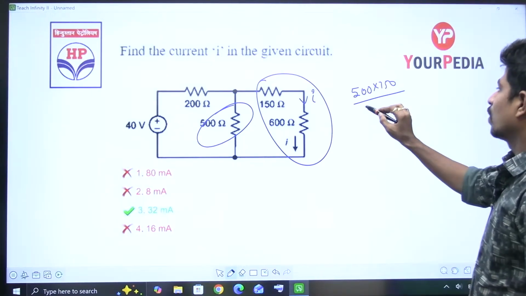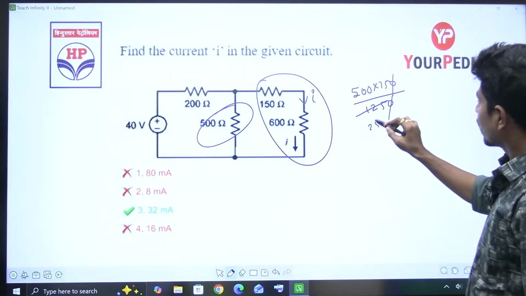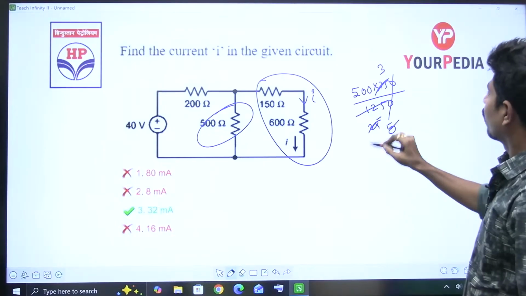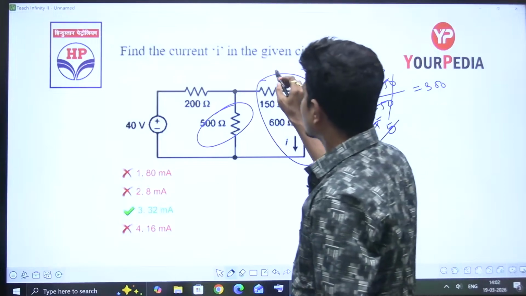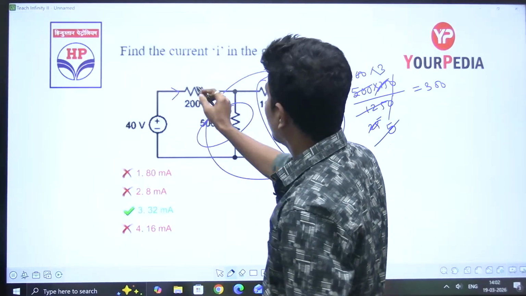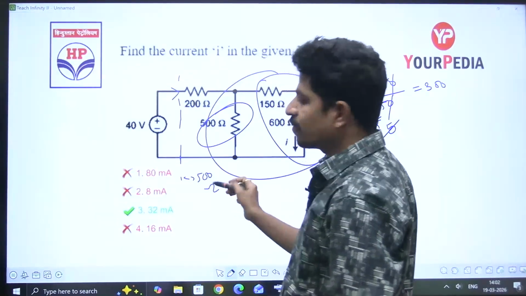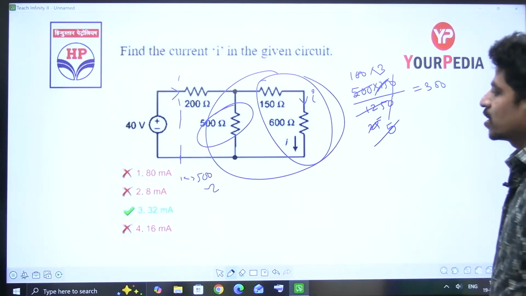1250, 0 gone, 25 5s, 25 3s, it is hundreds. So it is 300 ohms. See, this total is 300. 300 plus 200, total is 500 ohms. Means the 40 volt source is experiencing 500 ohms. Observe it carefully. The 40 volt source is experiencing 500 ohms.